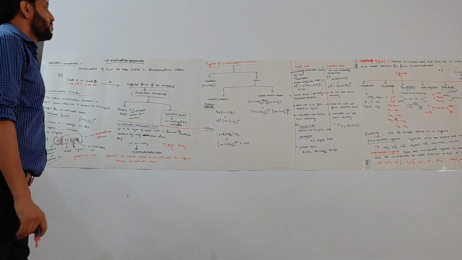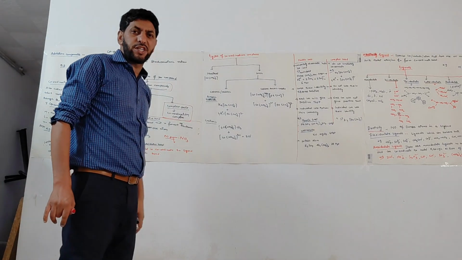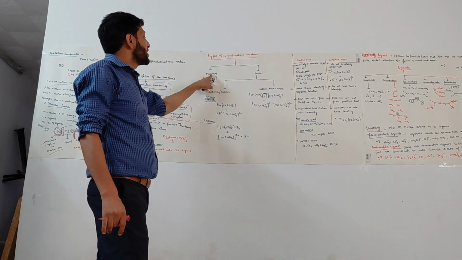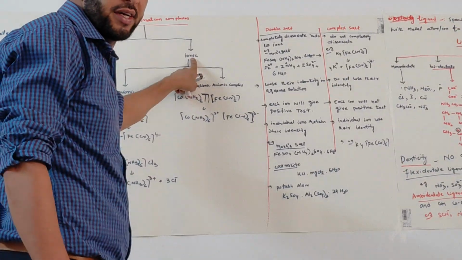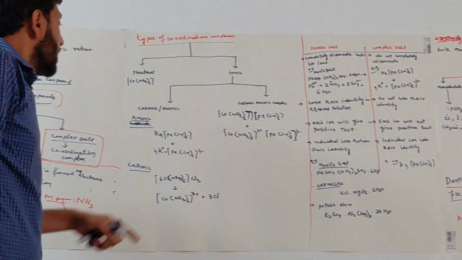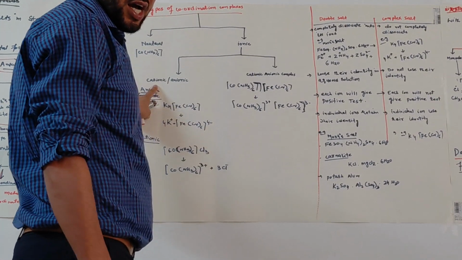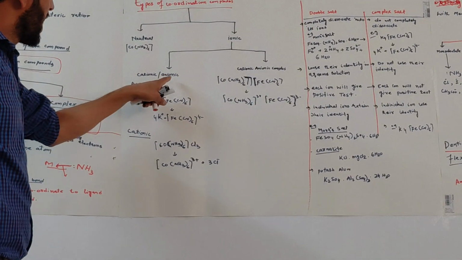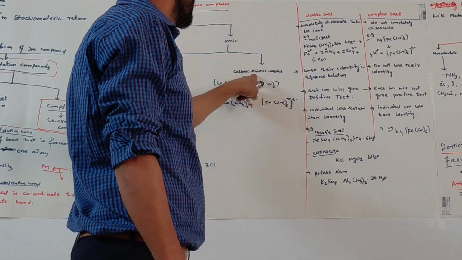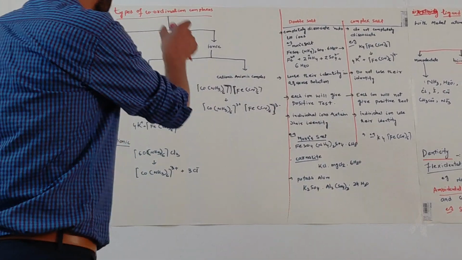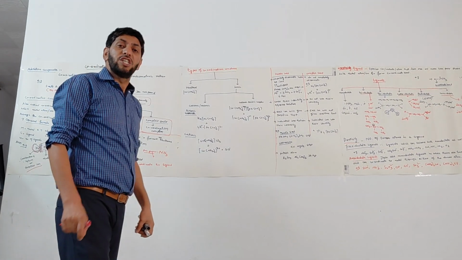Now moving to the types of coordination complex. Two types of coordination complex are there. One is called a neutral coordination complex, and another is called an ionic coordination complex. These ionic coordination complexes are further divided into cationic and anionic coordination complexes. The types of coordination complex are categorized on the basis of charge on the complex.